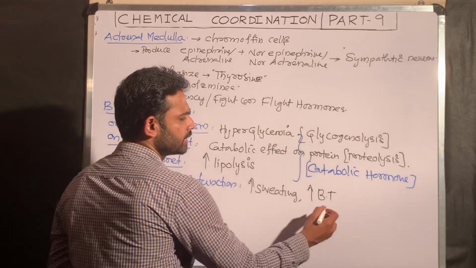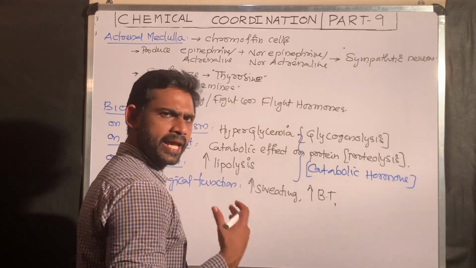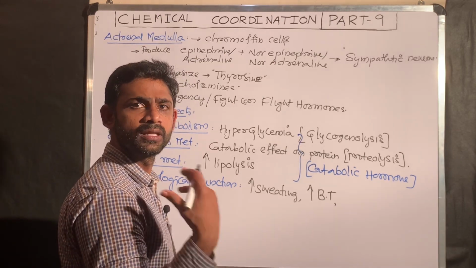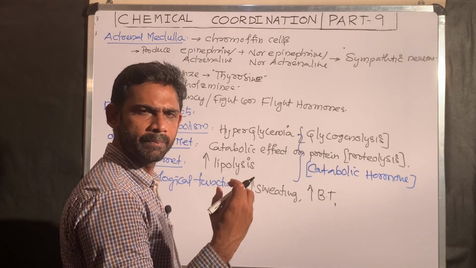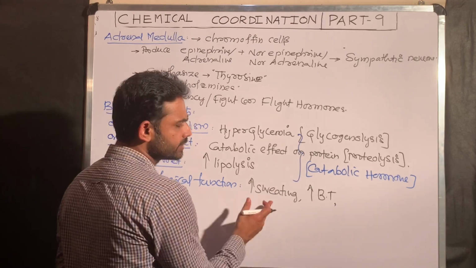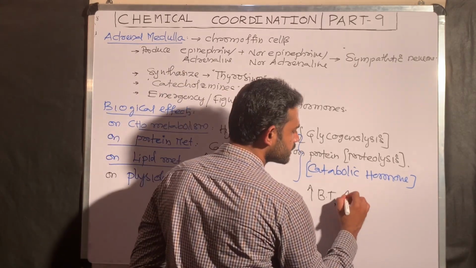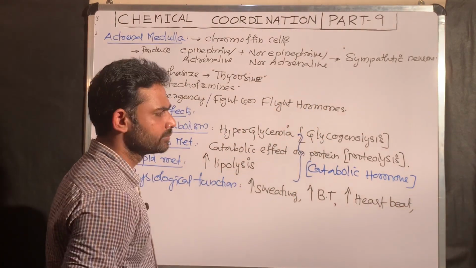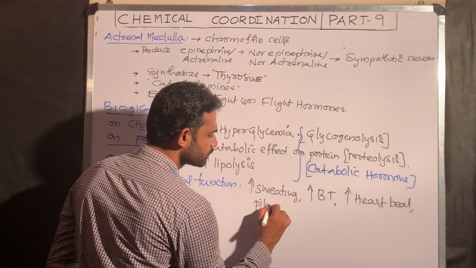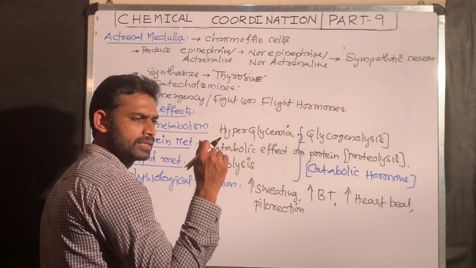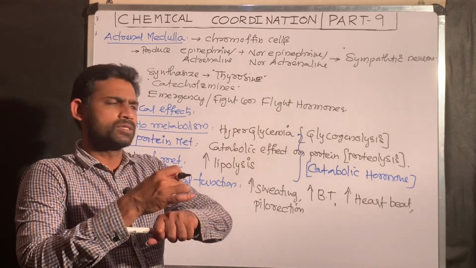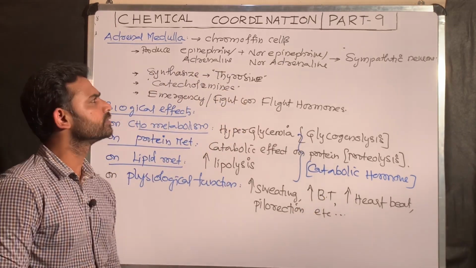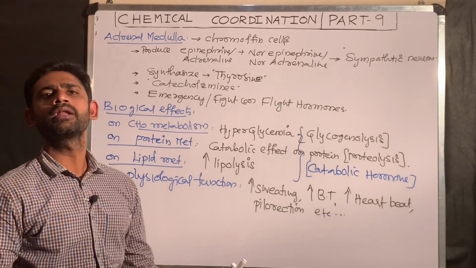When a person faces a dangerous enemy, like a tiger or a lion, and runs, body temperature increases, sweating starts, and heartbeat and heart rate also increase. The next one is piloerection, which means the hair stands up like this. These are some of the effects on physiological functions of epinephrine and norepinephrine.